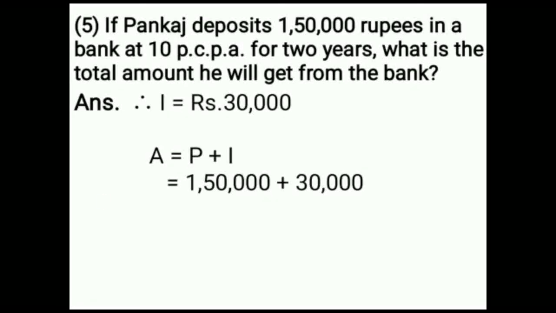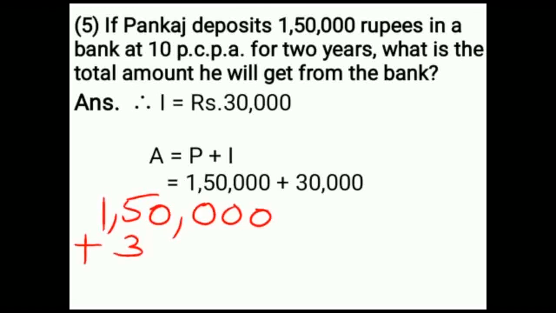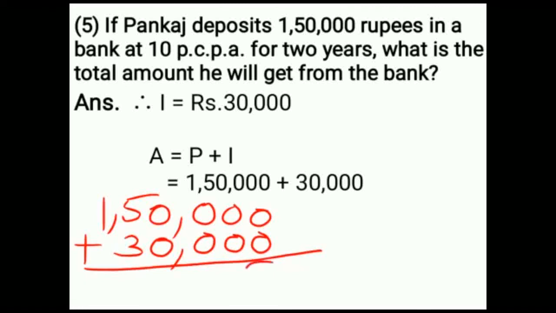I am adding here 1,50,000 plus 30,000. After adding 1,50,000 and 30,000, I am getting the answer 1,80,000.